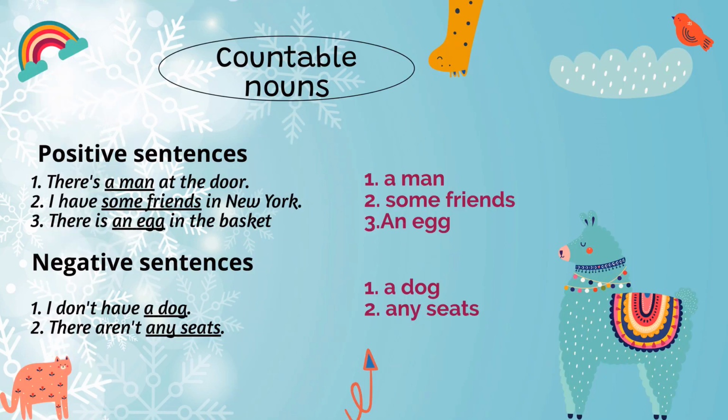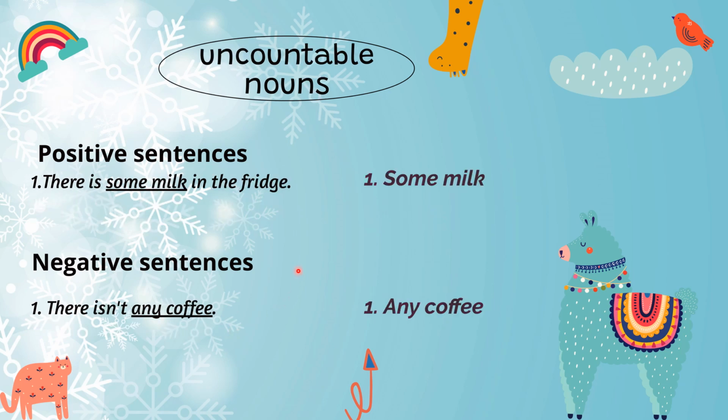There is a man at the door. I have some friends in New York. There is an egg in the basket. In the first sentence, a man. Second one, some friends. Third one, you used an egg. So before we use the countable nouns, we can quantify the countable nouns using words like a or an and some. If it is a negative sentence, then we use a or an and any. Like in this case, I don't have a dog. There aren't any seats.